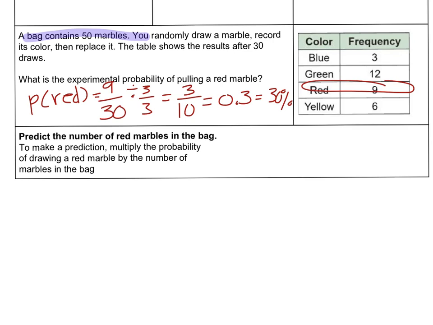Something else we can do with experimental probability is predict the numbers of the total things. Okay, so the bag contains 50 marbles, but they only did 30 draws. So we can predict how many red marbles are in the bag. So I'm going to take my probability of red and multiply it by the total number of marbles.